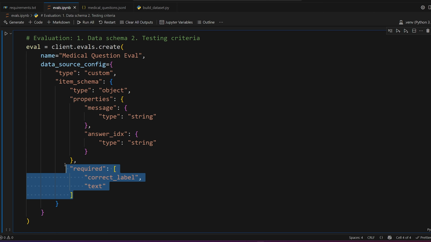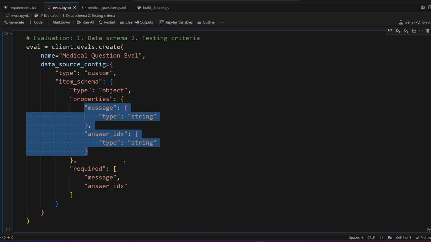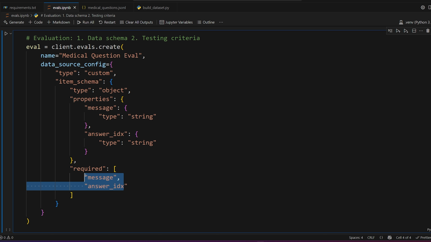And then you also have this required here. This is just specifying what's required. So we're going to require both, because technically the input data set can have multiple fields, but maybe you just don't want all of them as required. So you can have that, or you can just put all of them there. And it's as simple as that. So now we have defined the schema for the eval set.